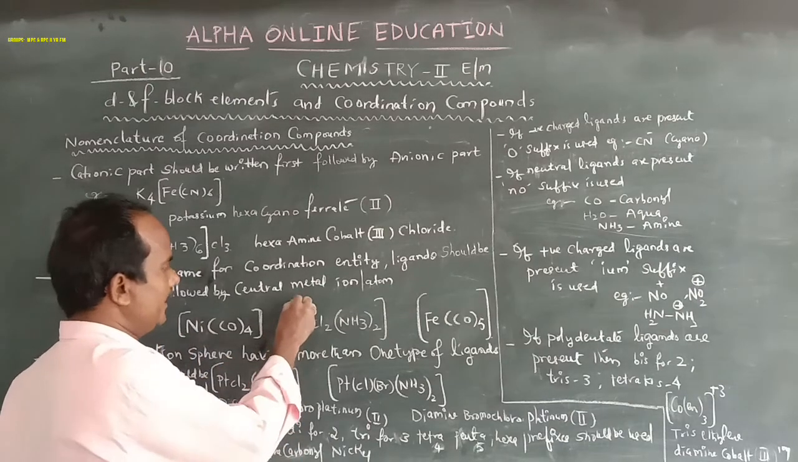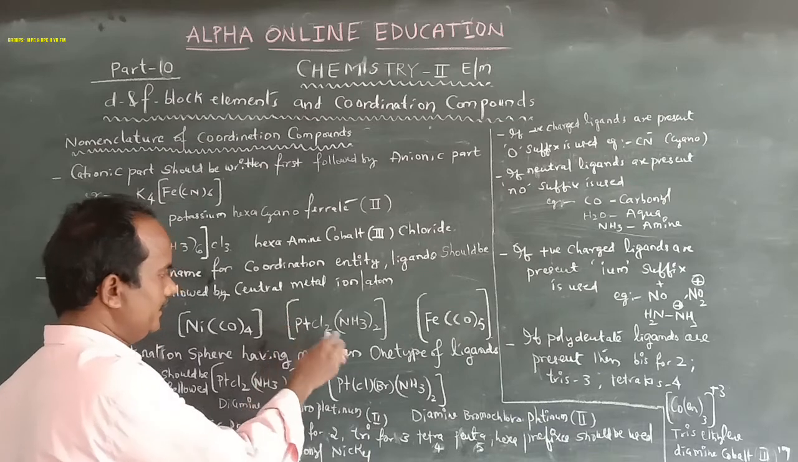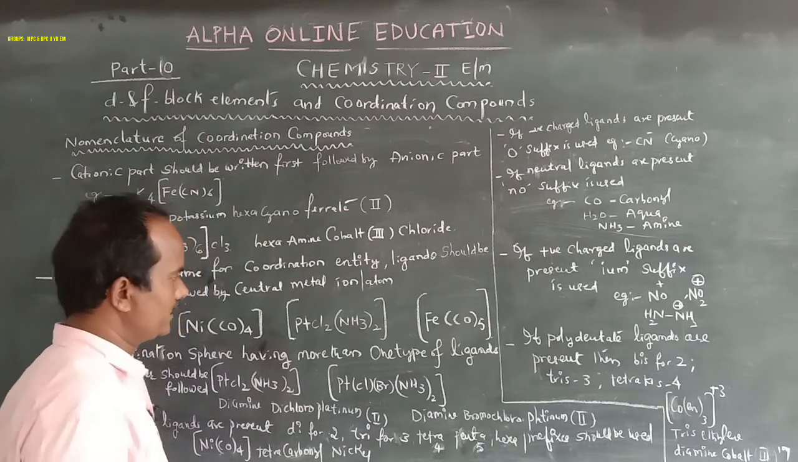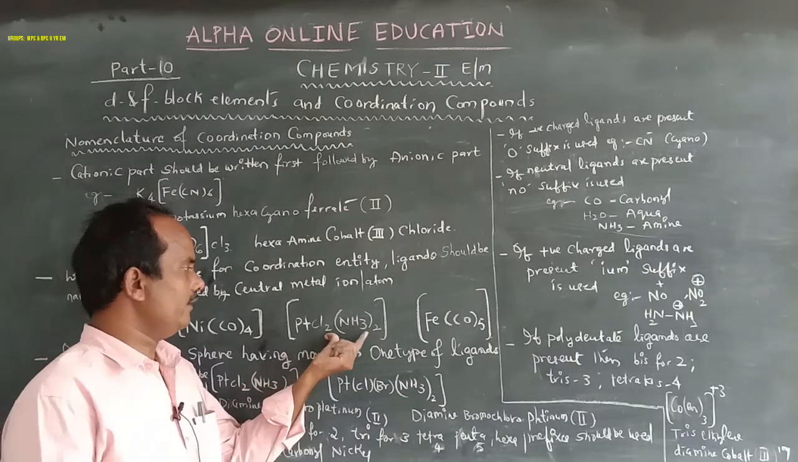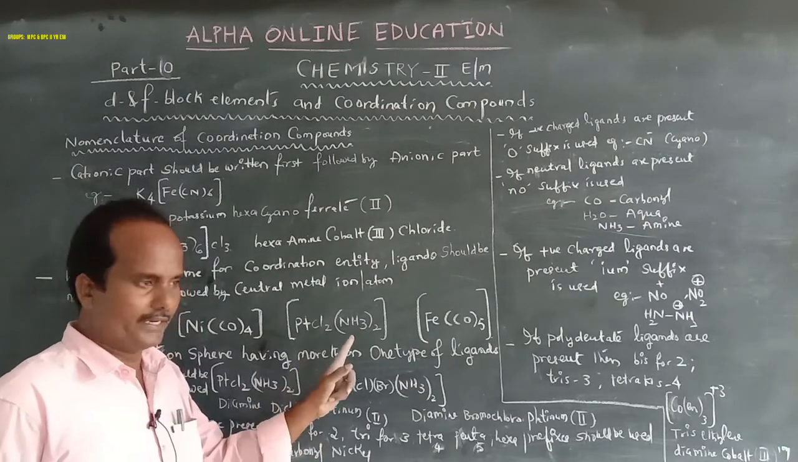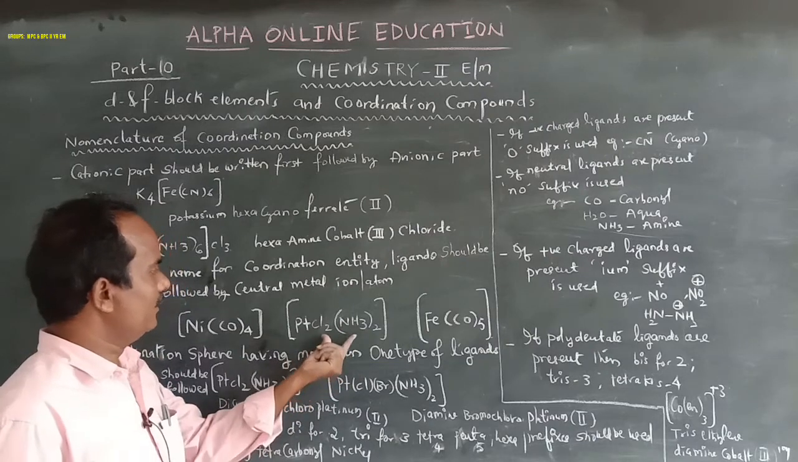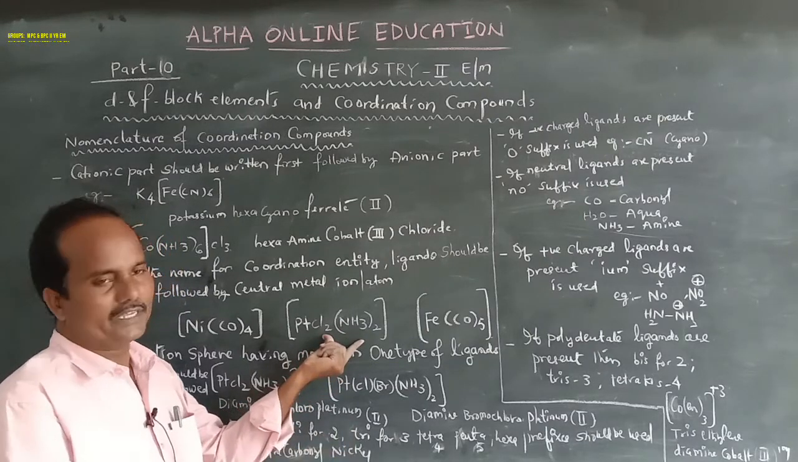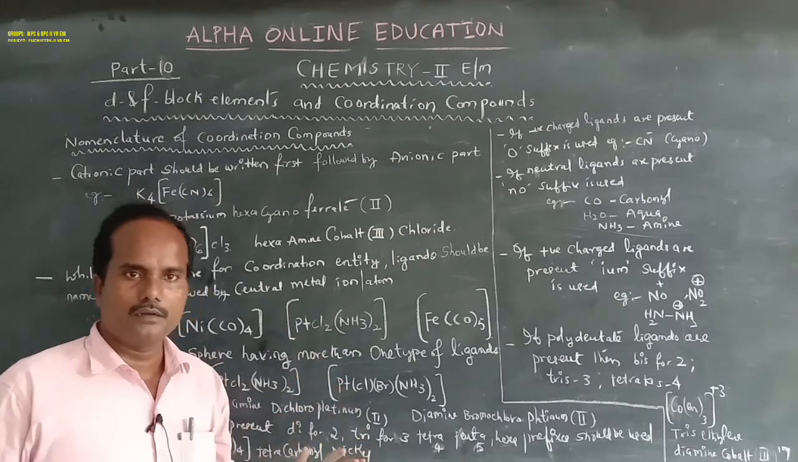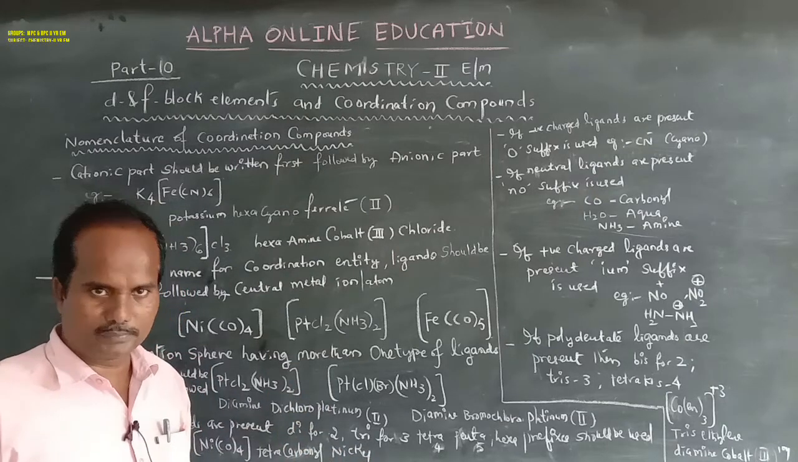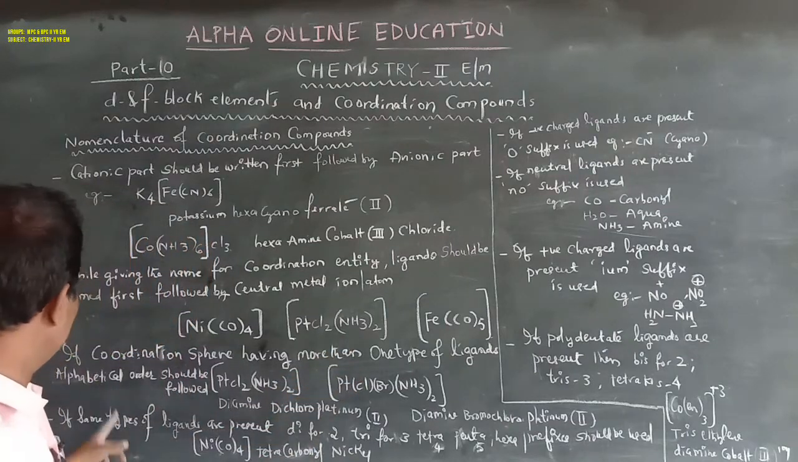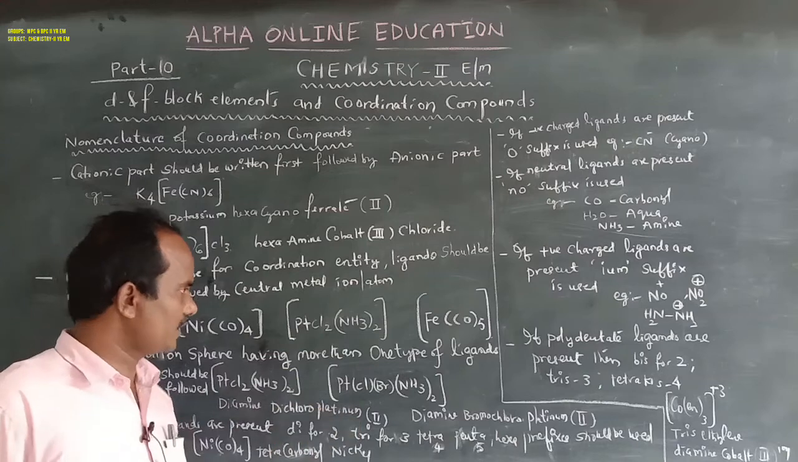Next, another coordination entity is a platinum complex. It has PtCl2 and NH3 taken twice. Again, while giving the name for a coordination entity, first priority is given to the ligands. Here there are two types of ligands. When the coordination sphere has more than one type of ligand, alphabetical order should be followed. So this is the third rule: alphabetical order should be followed.